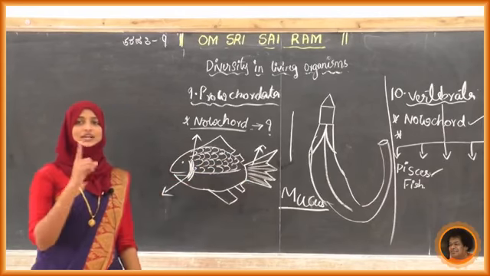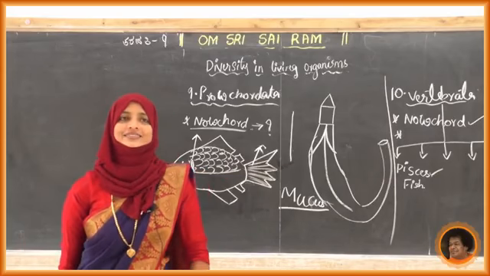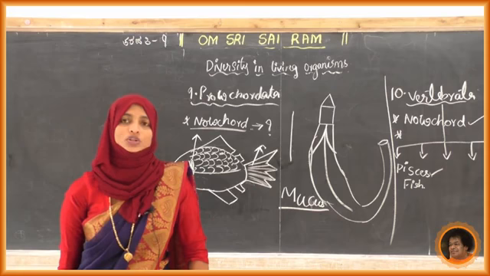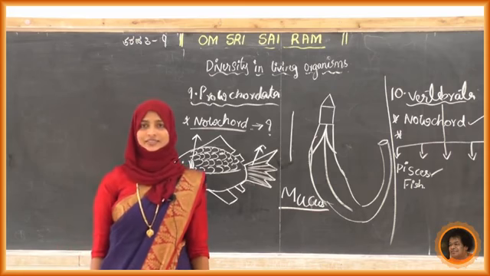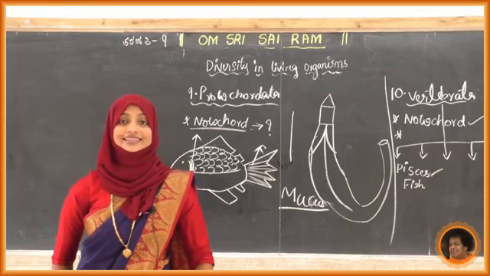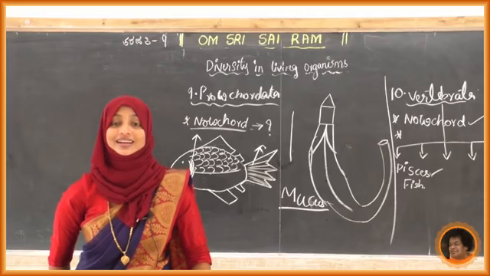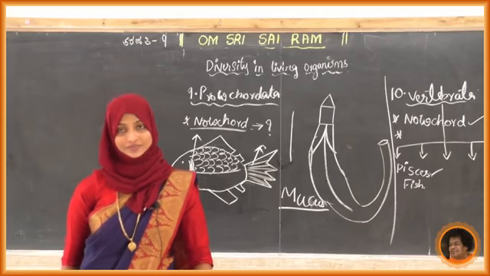Yes, so write down the questions. Write the characteristics of protochordata. Second one, write the difference between pisces and amphibia.